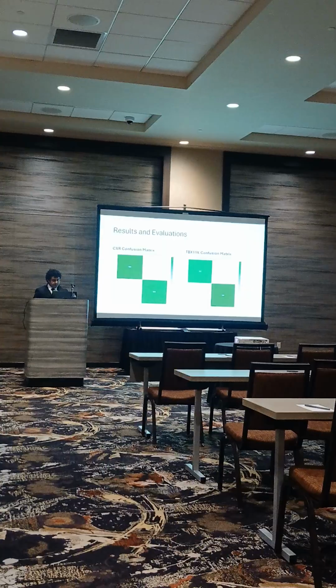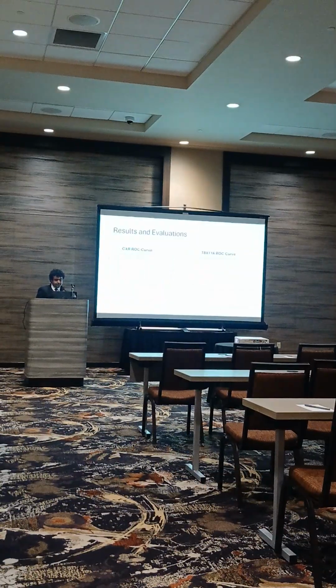Results and evaluations. Over here, the CXR confusion matrix got excellent results. It only had 3 false positives and 4 false negatives, while the TBX11K confusion matrix only had 1 false negative. It was a bit smaller. The testing set was 240 images for the TBX11K, but for the CXR, it was 1,050 images.